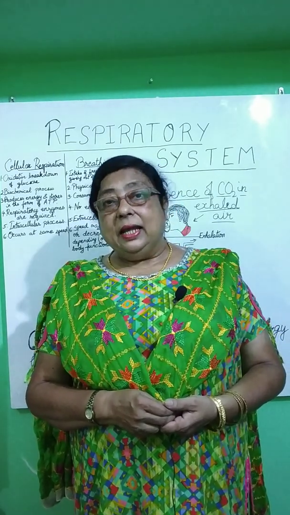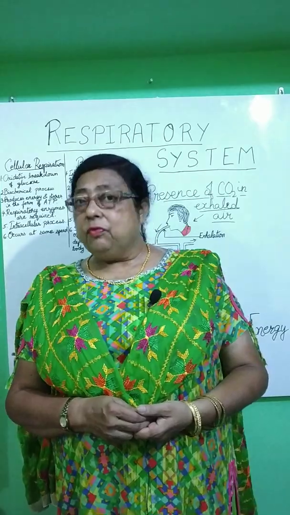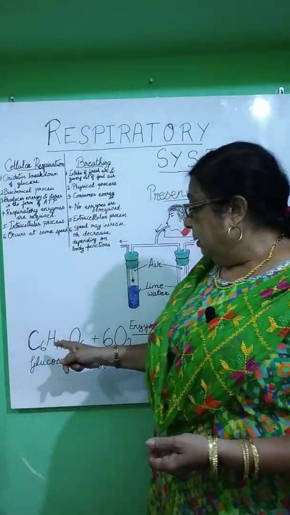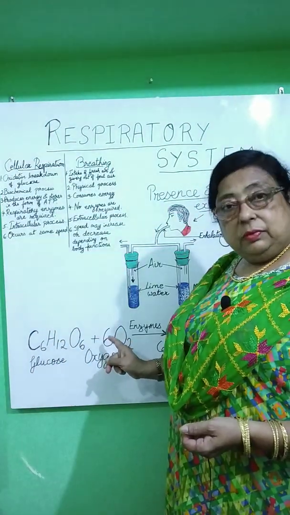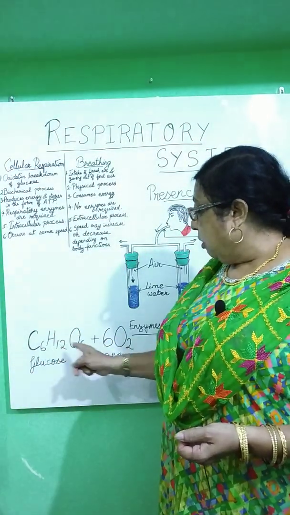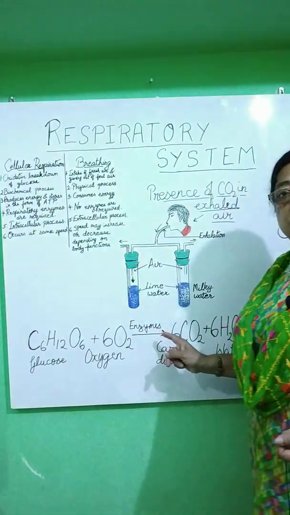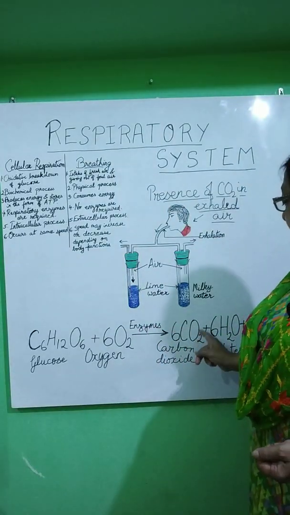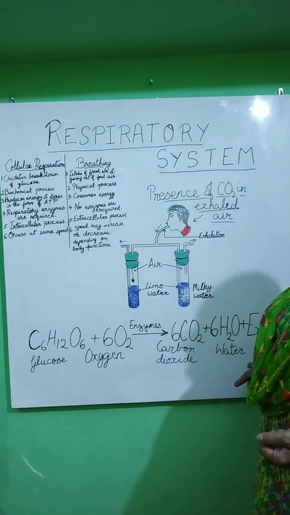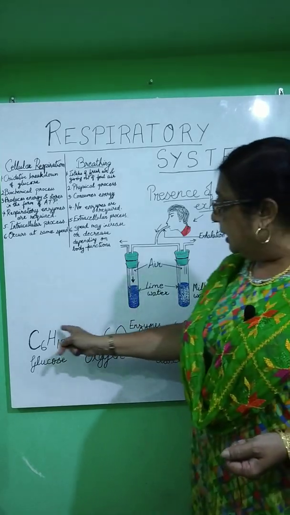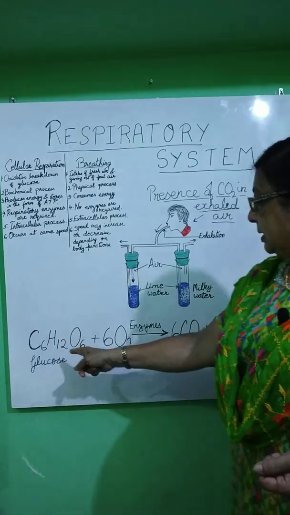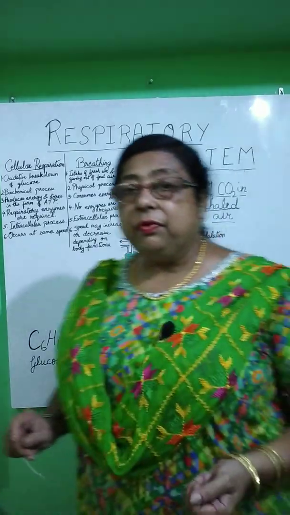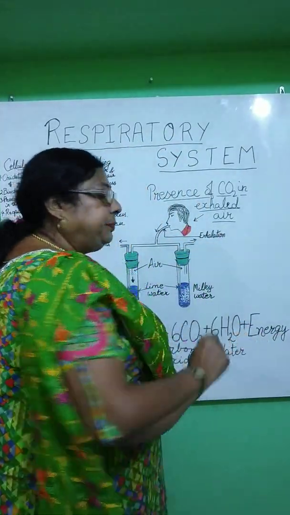For example, energy rich glucose or fructose will break down after oxidation, that is after combination with oxygen, to give simpler substances like carbon dioxide, water and energy. So this is the chemical equation of respiration.